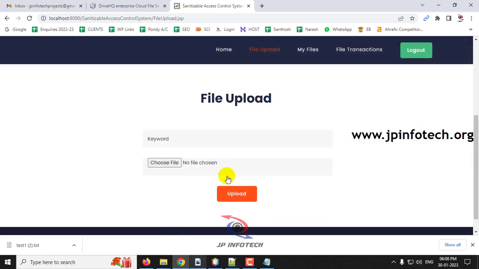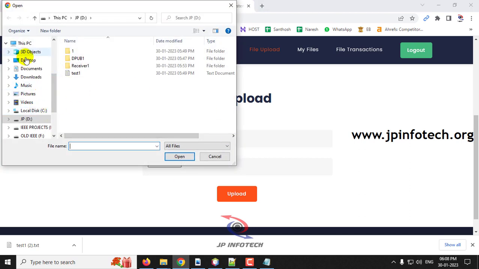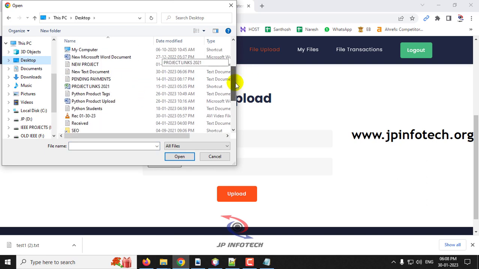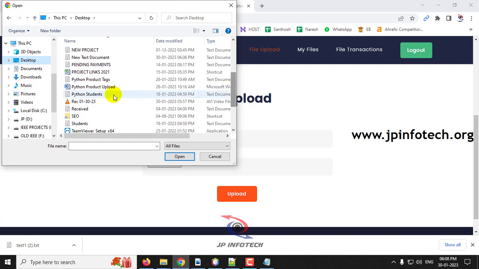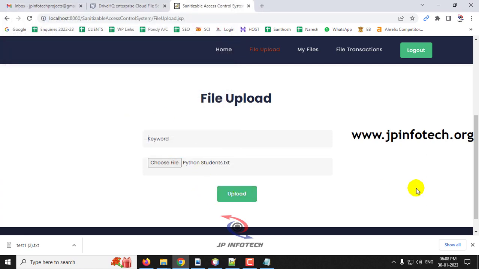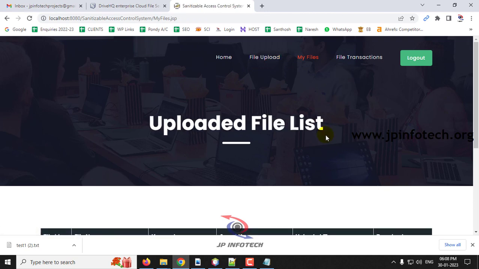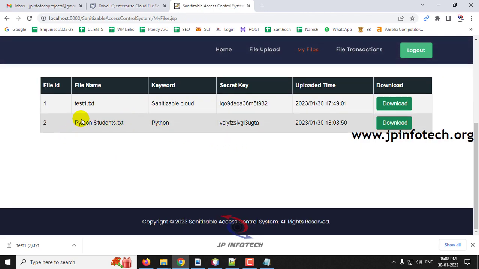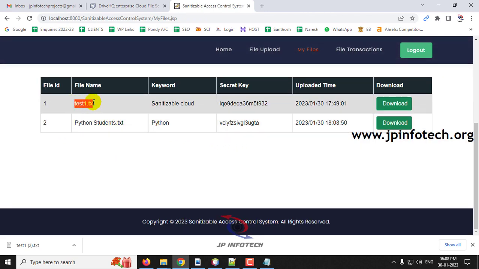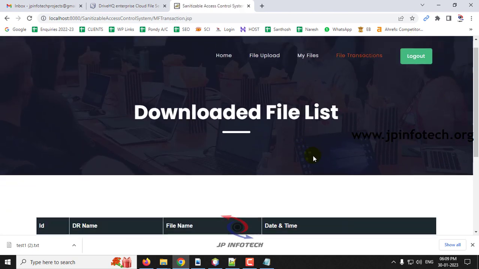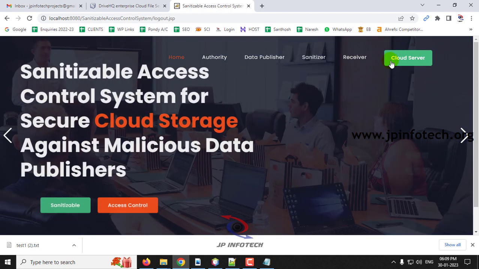If I upload some other file, because it is not restricted to only one file, the data publisher can upload as many files as they require in the cloud. I'm selecting a new file called Python students and clicking upload, and it asks for the keyword. I enter the keyword as Python and click upload, and now you can see the file has been uploaded. If you go to my files option, you can see file ID 2 with the file name Python students. Earlier it was test1.txt, now there are 2 files available. In this way you can upload as many files as you want.